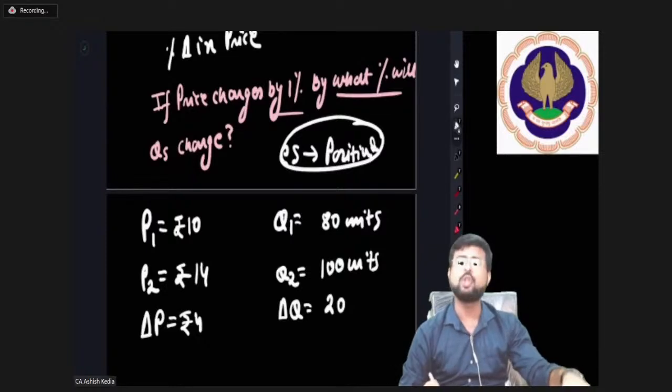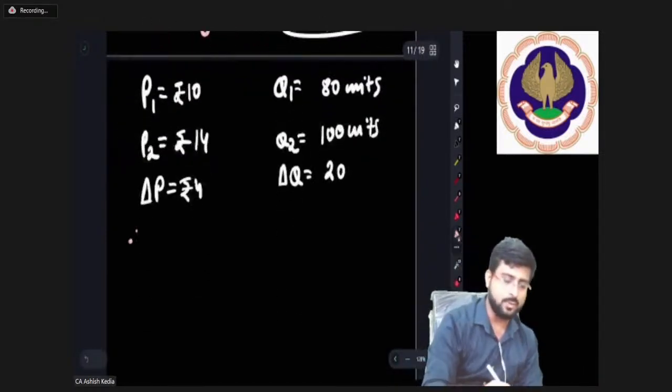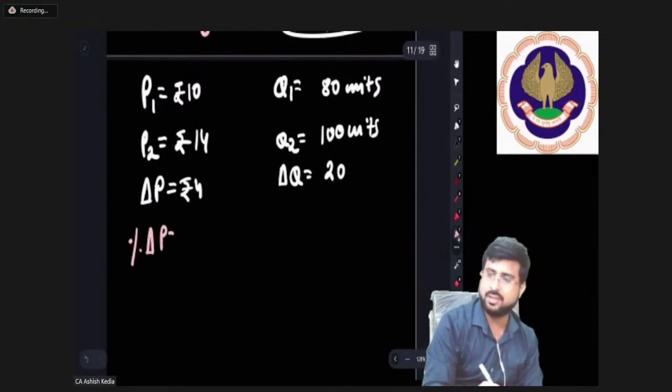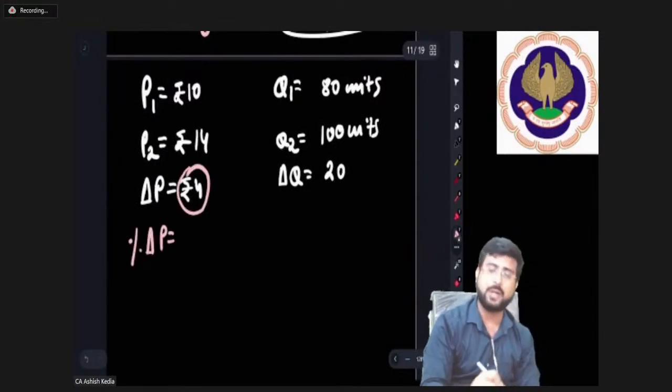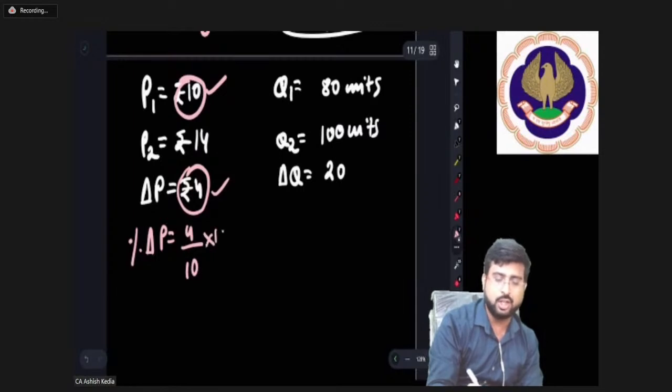Okay, so sir, could you explain? Yes, I can. Pay attention everyone. Percentage change in price is equal to, what is the change in price? 4. What is the original price? 10. To convert it into percent, you multiply by 100. So percentage change in price is 40%.